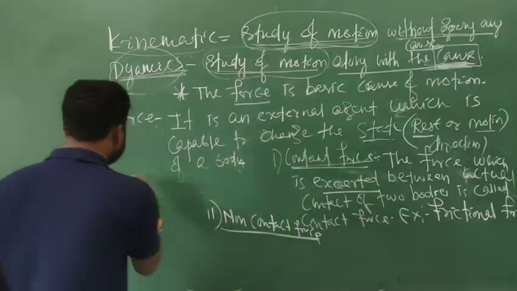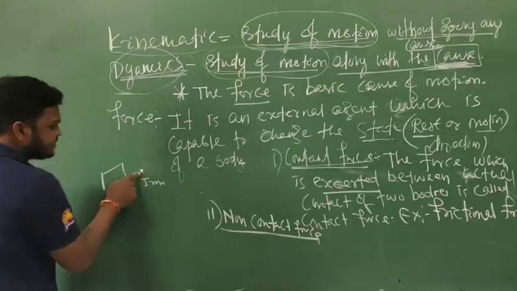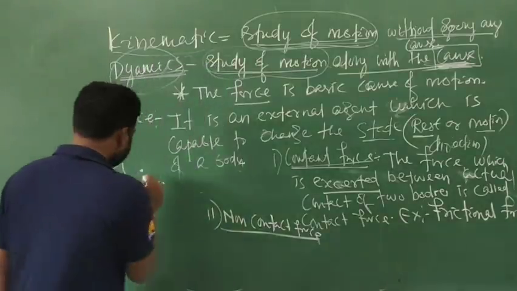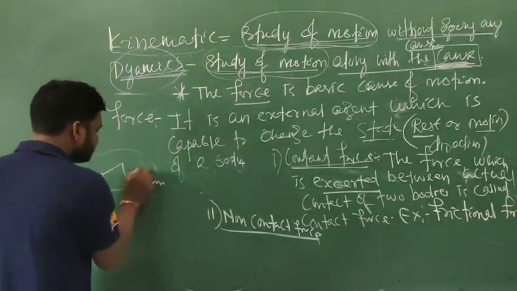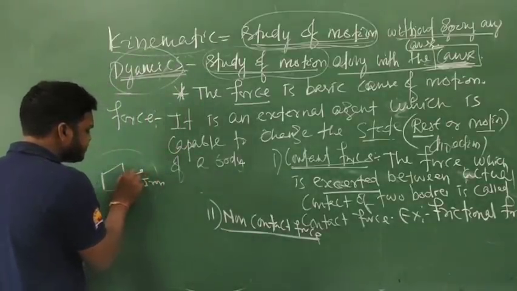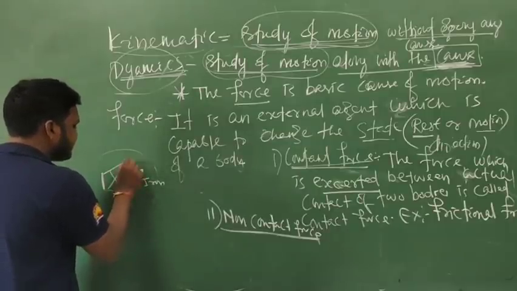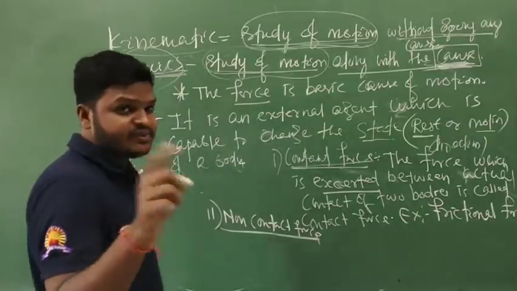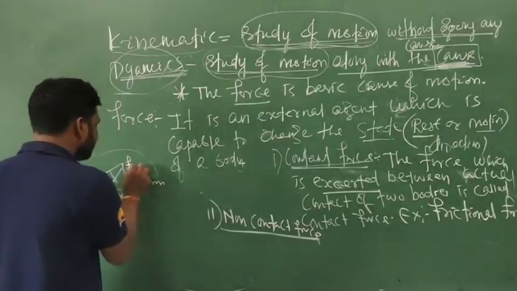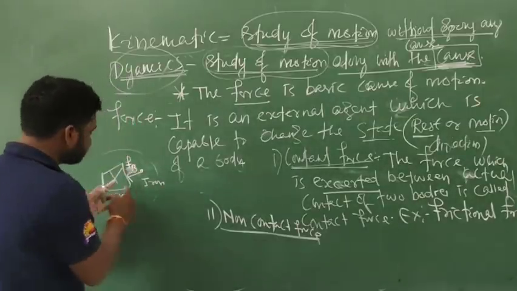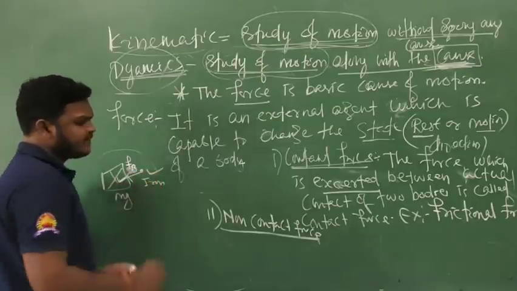Suppose this is a magnet and this is iron, and when this iron is placed inside the magnetic field in front of the magnet, just near the magnet, then this iron moves towards the magnet. That means in this case there is some force, due to which the iron moves towards the magnet, and that force is said to be magnetic force. And that force is exerted without contact of magnet and iron.